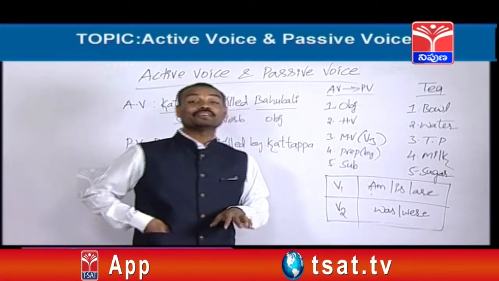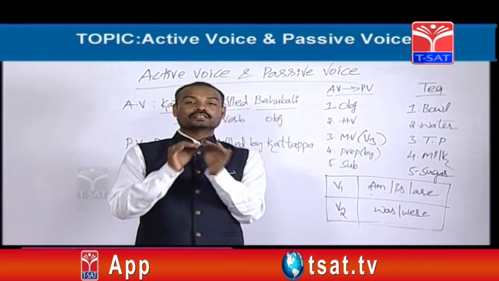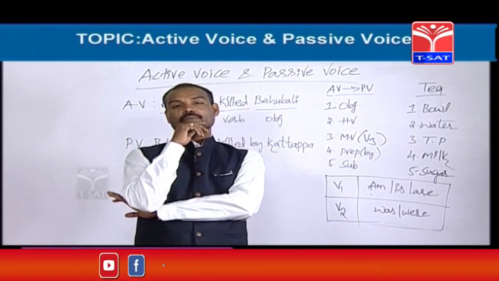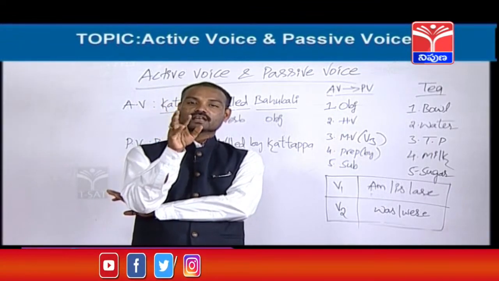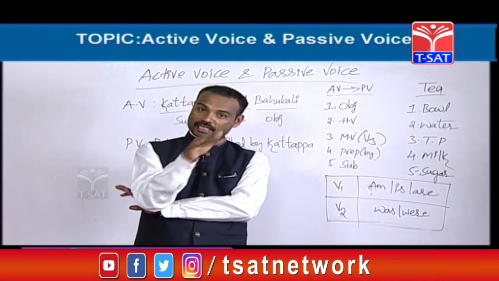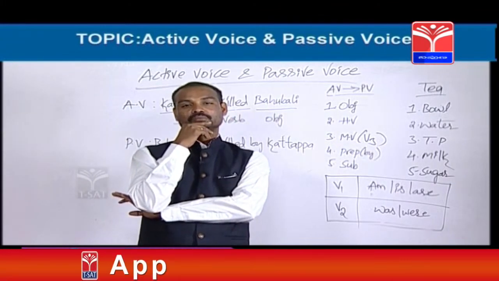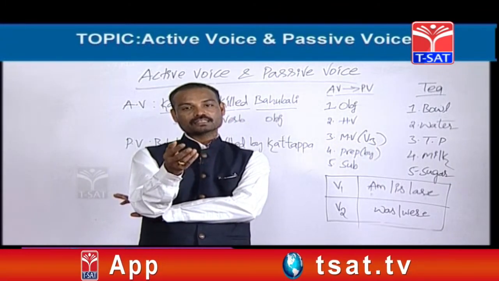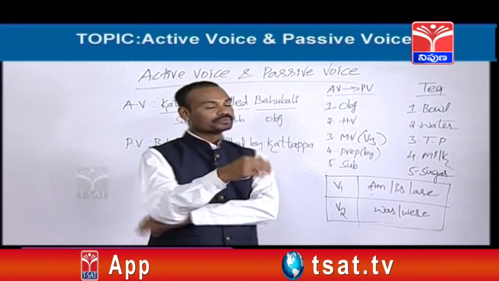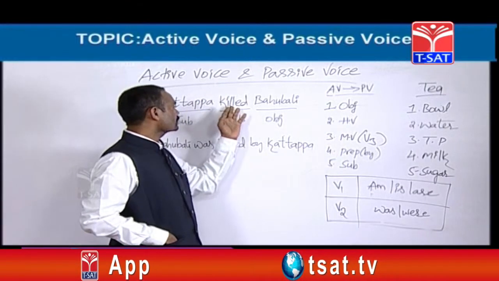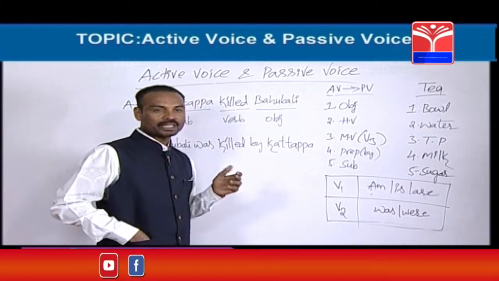What next? Main verb. Easily. See, where is the main verb available? The main verb is always available in the given active voice sentence only. They don't give any sentence without a main verb. They cannot create any active voice sentence without a main verb. See, every active sentence contains a main verb. Killed is the main verb.